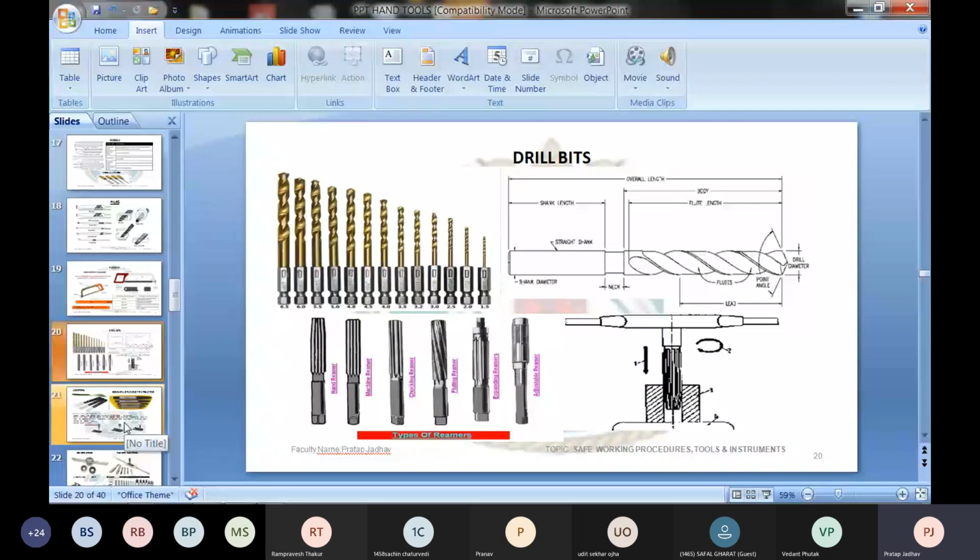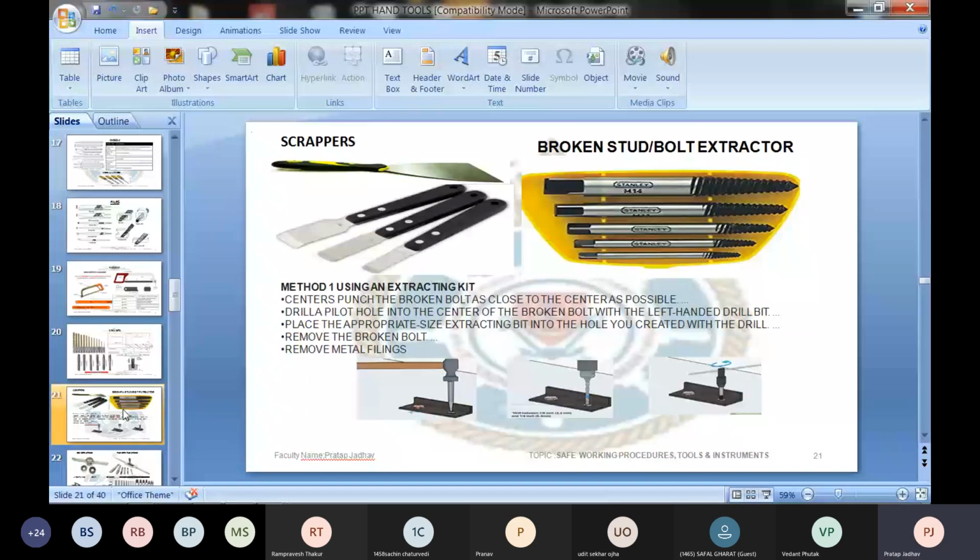This is what we call the tool. This is what we call the scraper. One scraper we use in painting technology for preparation of the painting surface, to remove rust or paint chips, to scrape out old paint. But this scraper is slightly different from that scraper.